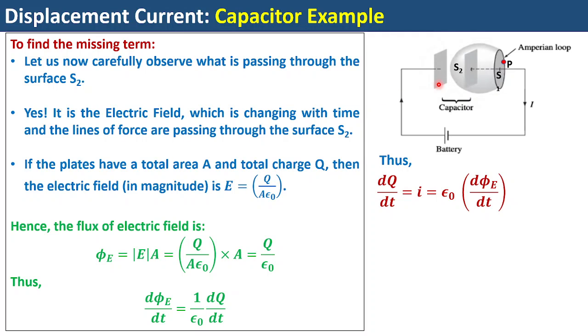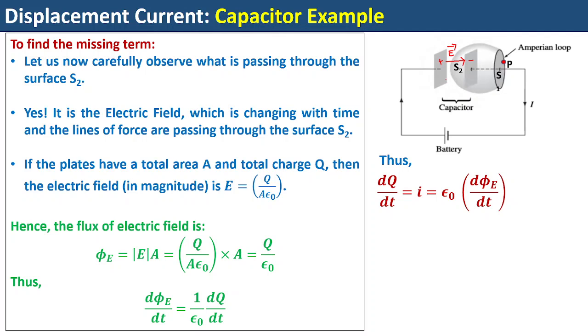For example, as I already told, this plate is connected to the positive end of the battery, this plate is connected to the negative end, so this plate becomes positively charged and this plate becomes negatively charged. But the plates do not become instantaneously fully charged. Suppose at time t equal to 0, one positive charge comes here, one negative charge comes here. Then you get an electric line of force from the positive charge to the negative charge. So that's the electric field.